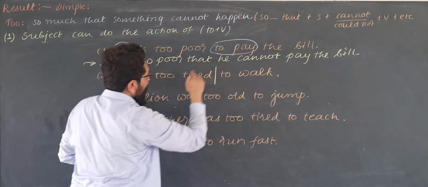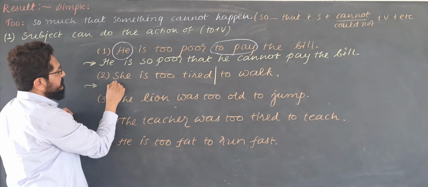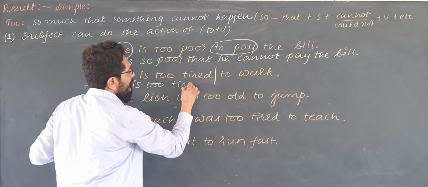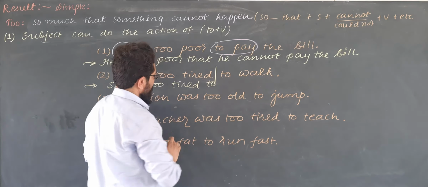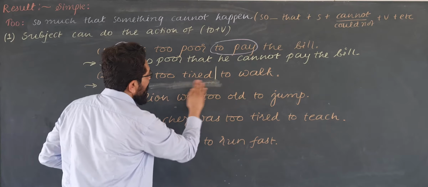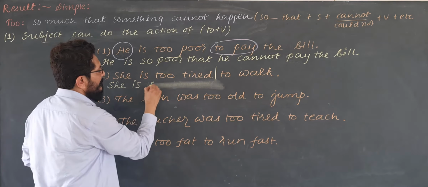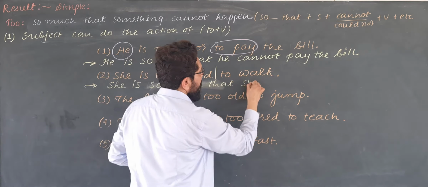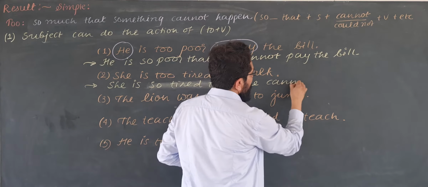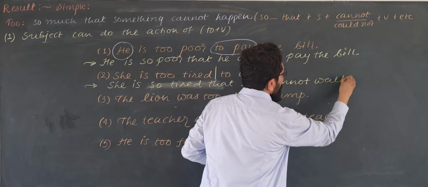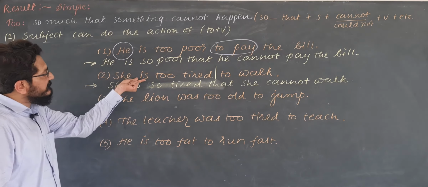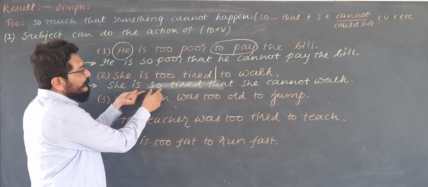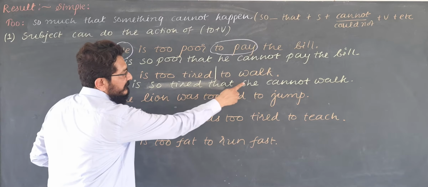હવે આ રીતનું વાક્ય આ ટુ નથી લખવું, તો હવે શું કરવું જોઈએ? She is too tired. She is too tired means so tired that she cannot walk. Since it is present, I have used cannot. She is too tired means she is so tired that this cannot happen. She cannot walk.